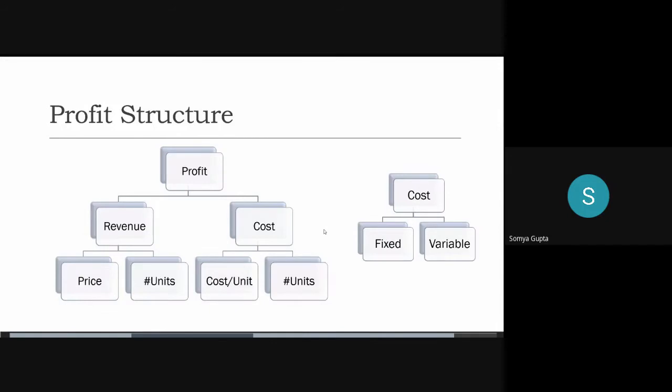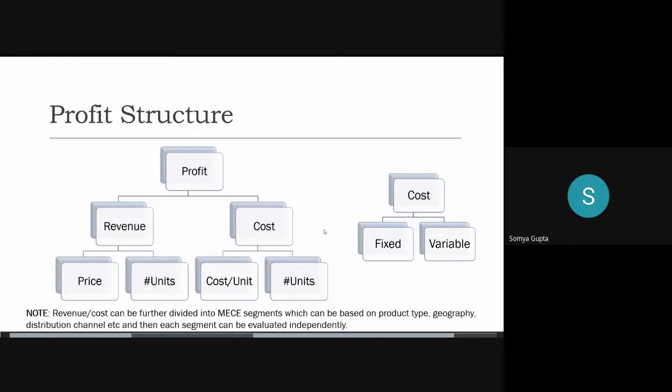If you end up having no problem here, then in terms of the cost, you might want to look at fixed and variable costs and see if there's an issue lying there. One thing to note is that the revenue and the cost can be further divided into MECE segments. MECE is mutually exclusive and collectively exhaustive, which can be based on product type, geography, distribution channel.